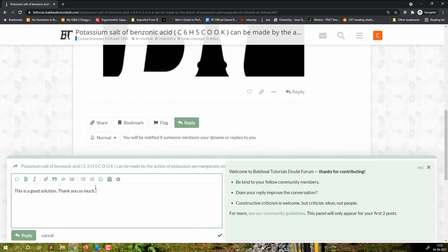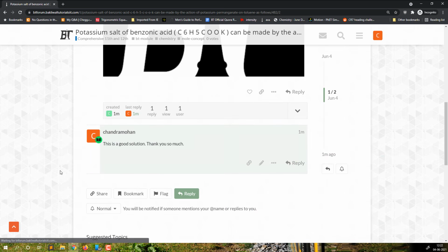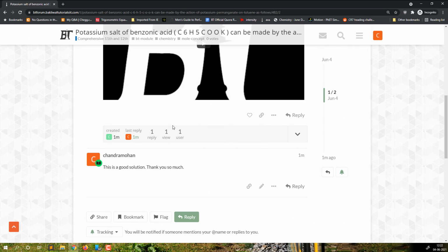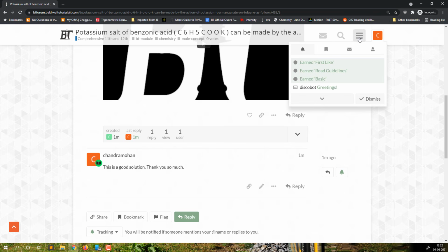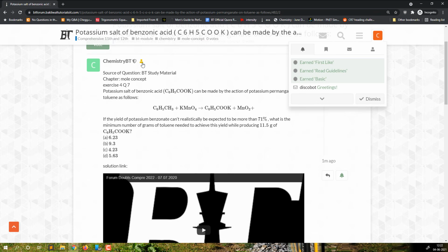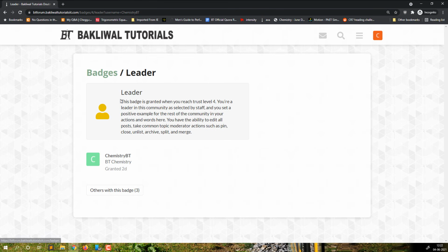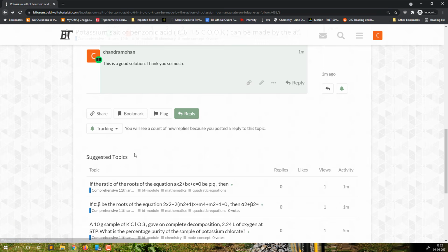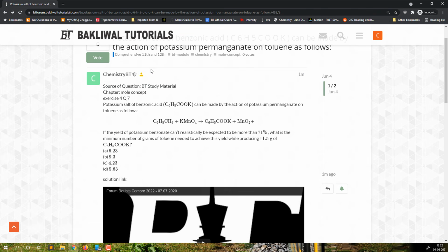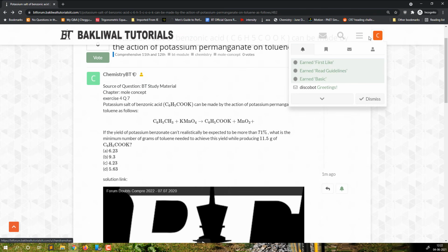So if you do this and I post a reply, you will see that there is nothing in front of me right now, right? Because there are no badges that are assigned to me. But if some badges are assigned to me, those badges will be shown next to me. For example, this one. So this is a badge which is shown here, which is a leader badge in front of the chemistry BT. So like this, all of the badges will be shown here. Are you getting this, guys?